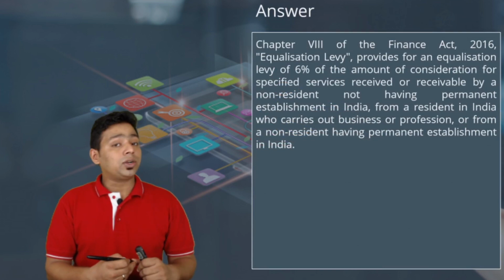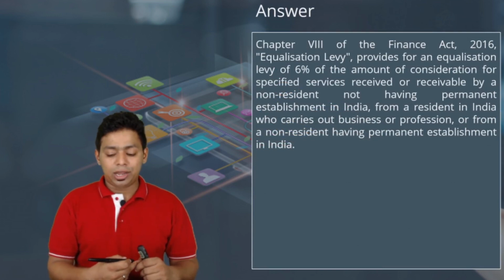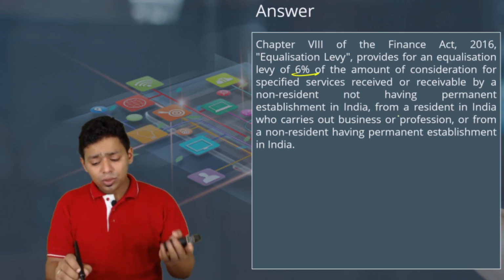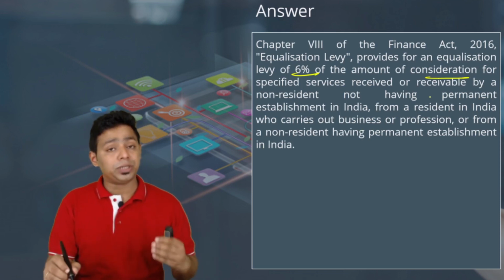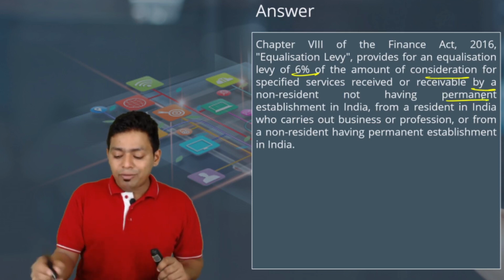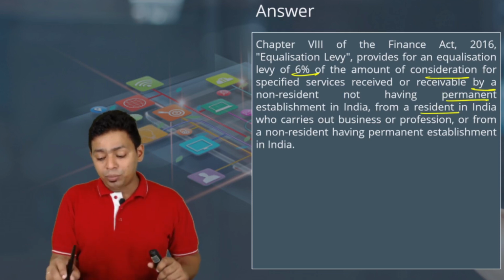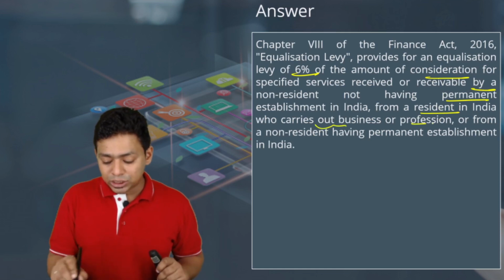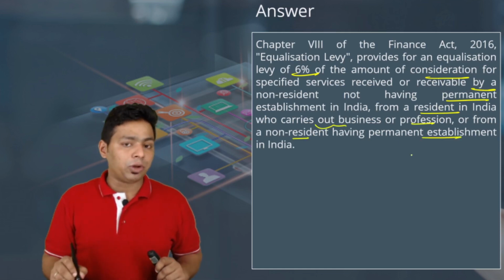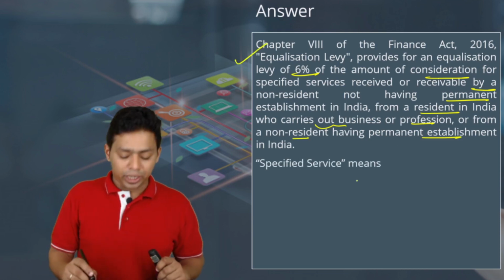Chapter 8 of the Finance Act 2016, Equalization Levy, provides for an equalization levy of 6% on the amount of consideration for specified services received or receivable by a non-resident not having a permanent establishment in India, from a resident in India who carries out business or profession, or from a non-resident having a permanent establishment in India. This is the original provision that they have written.